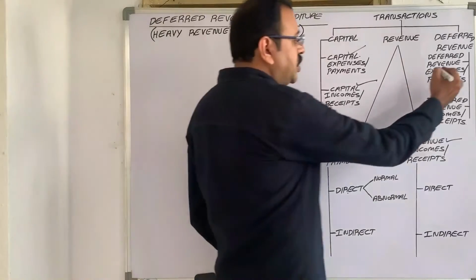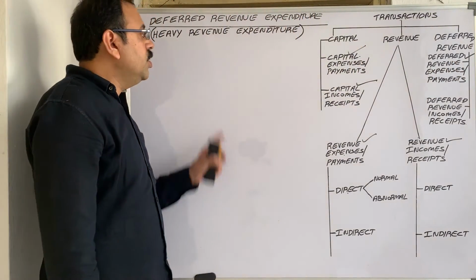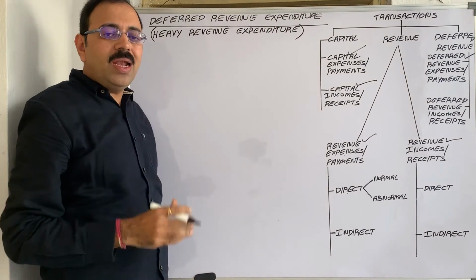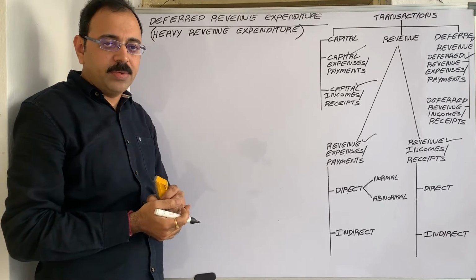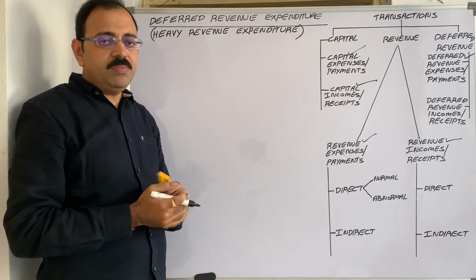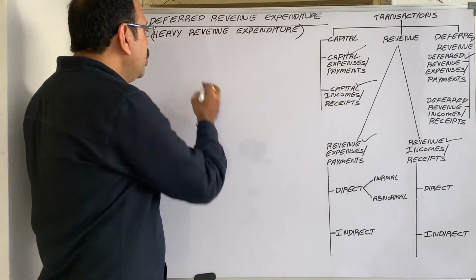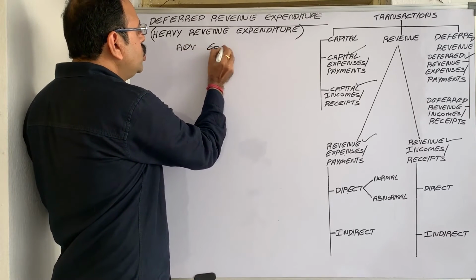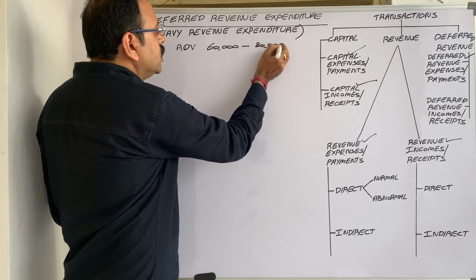Now the next transaction is deferred revenue expenditure. It means what? Heavy revenue expenditure is called deferred revenue expenditure. With one example, I will explain this point. We are running one firm and every year towards advertisement we are spending 60,000 rupees to 80,000 rupees.